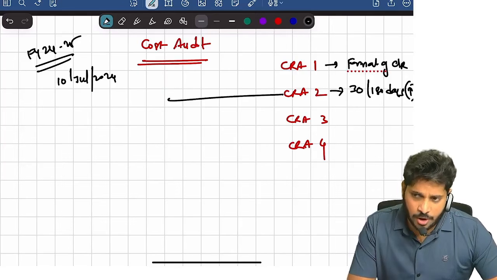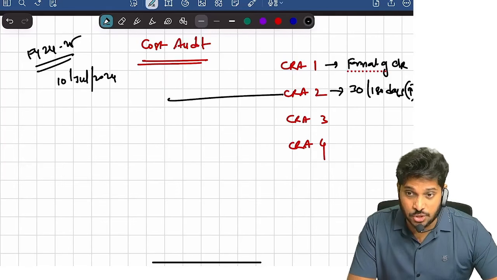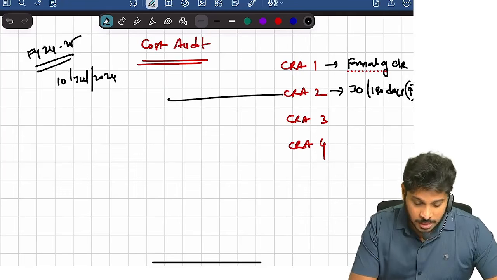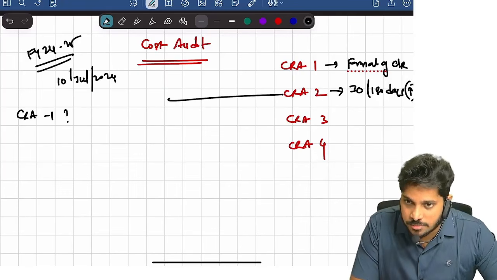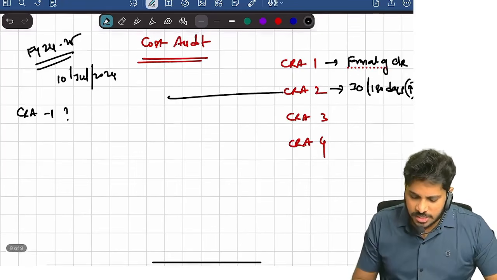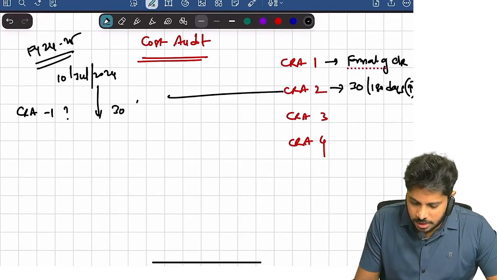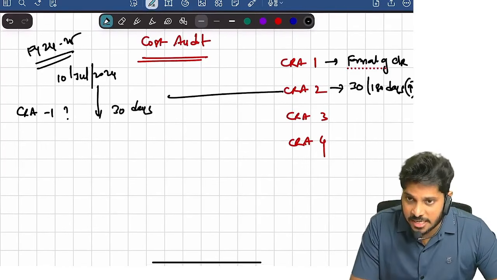Now, we appointed the cost auditor on 10th July 2024. In MCQ, they will ask you, CRA1 form, what is the deadline? Okay. Now, what does the provision say? From the appointment date, 30 days.